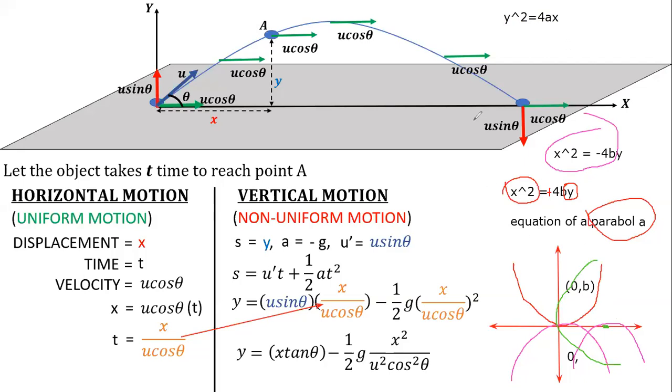Yeah, Karthik, on all four axes we can have the parabola. But it depends upon what you represent. If you write y square equal to something, it will be towards positive x or towards negative x, depending upon the sign over here. And if we write x square equal to something, then it will be either towards positive y or negative y, depending upon the sign. Yes, the curve goes till infinity.